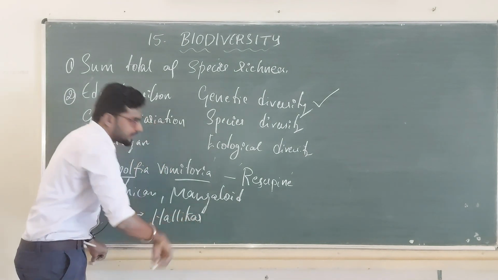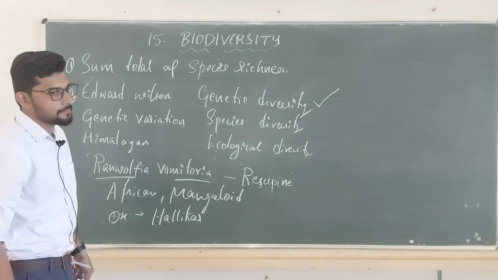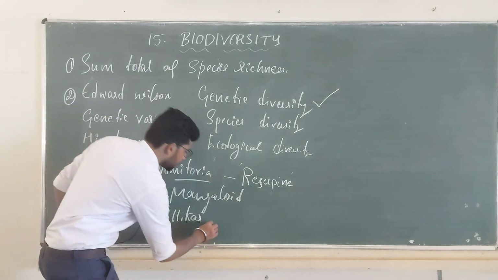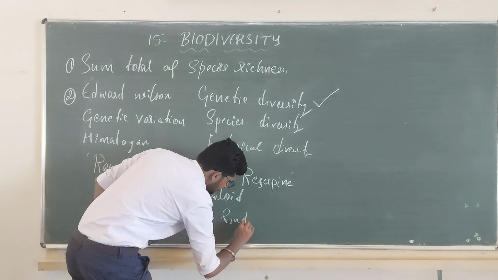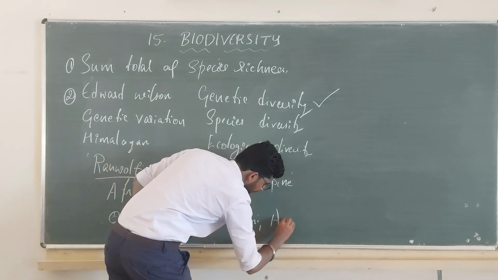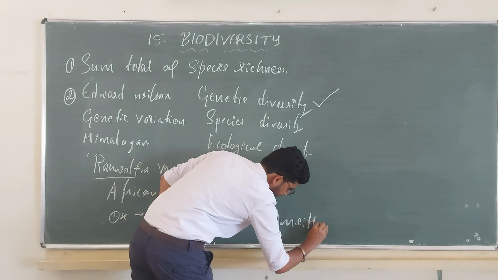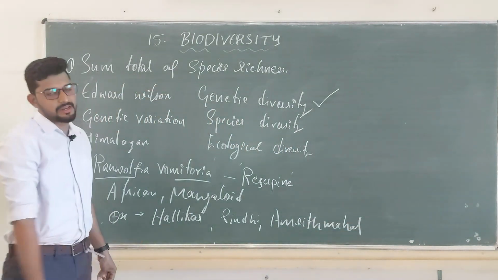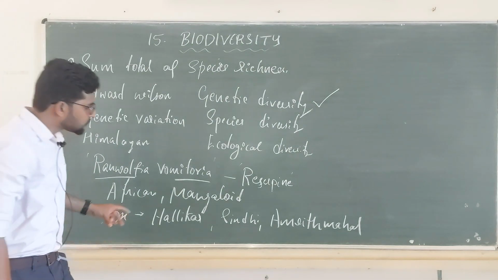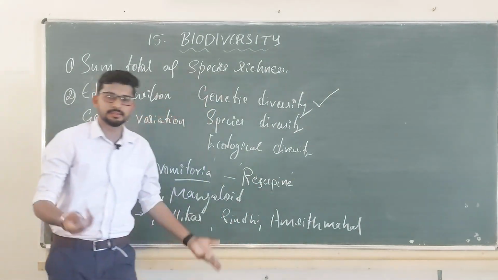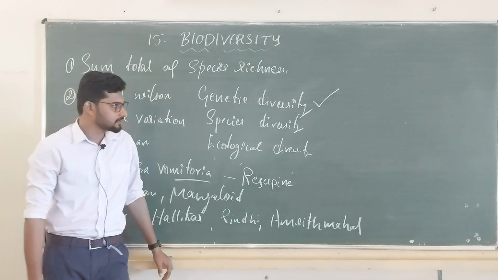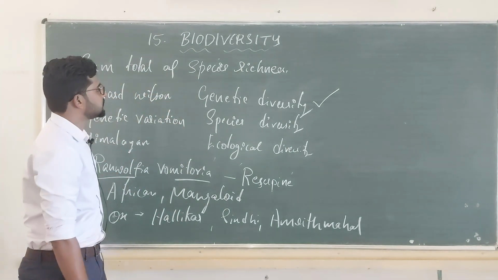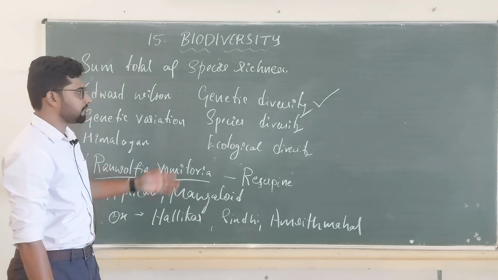Hallikar variety I can find. Then Hallikar, Sindhi, and Amrit Mahal. These are all the different varieties of ox or cattle breeds in India. Do they belong to the same species? Yes, but there is a difference in the genes. So the name here is genetic diversity.